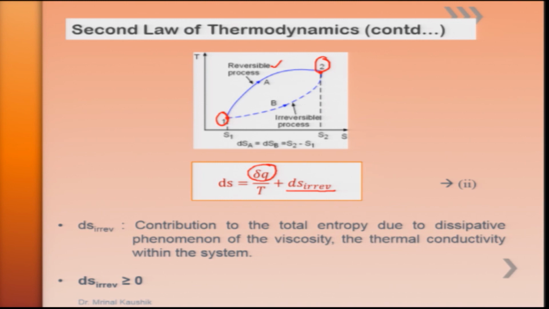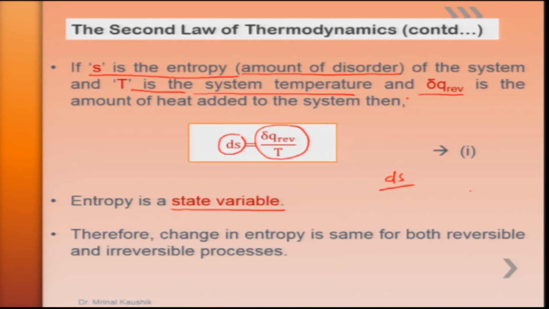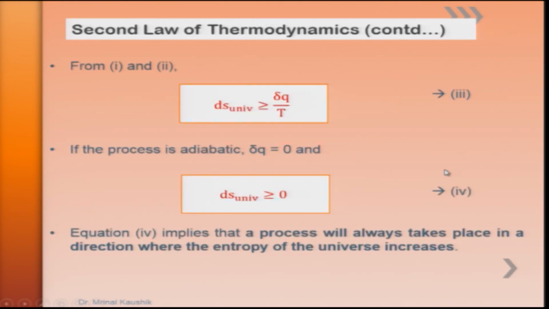Therefore, by seeing both the second equation as well as the first equation, we can write this equality in inequality form, that means ds of the total universe, system plus surrounding, is always greater than del Q by T. If the process is adiabatic, we say ds universe is always greater than or equal to 0, where equality holds for the reversible case and inequality holds for the irreversible case.